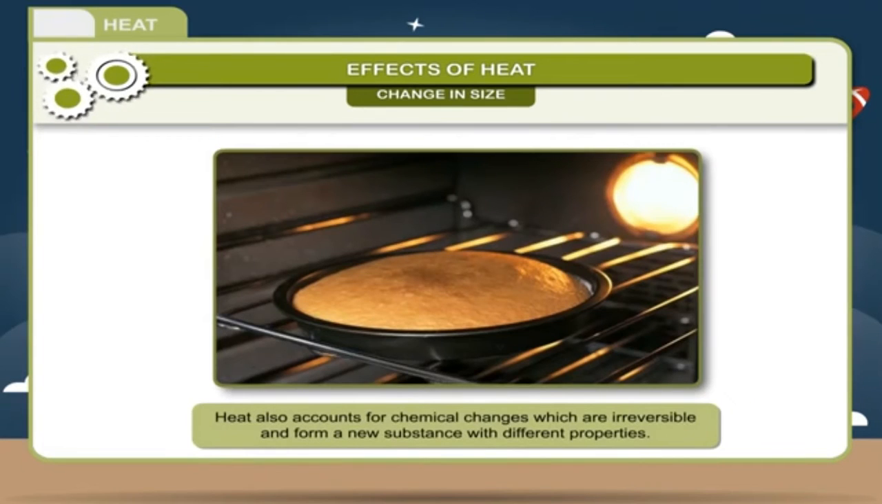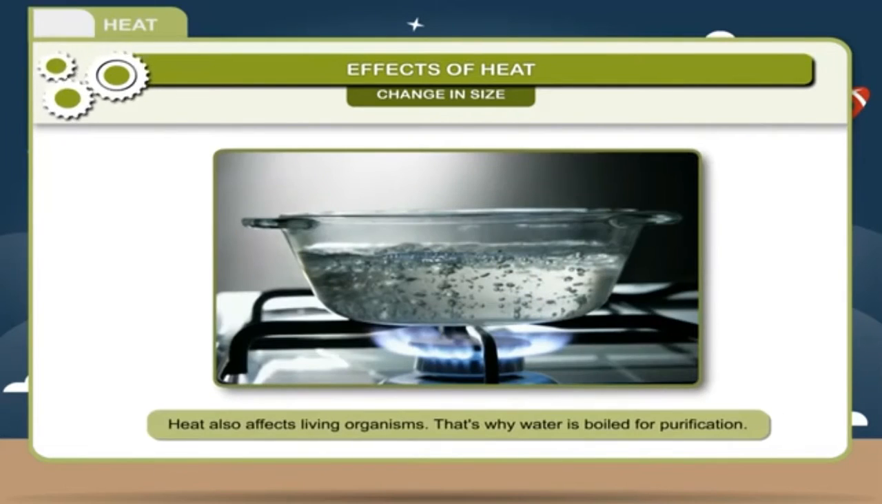Heat also accounts for chemical changes which are irreversible and form new substances with different properties. Example, baking of a cake. Heat also affects living organisms. That's why water is boiled for purification.